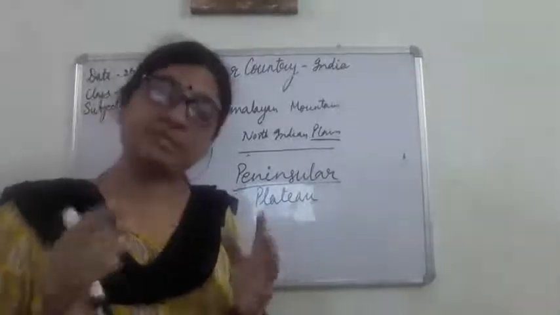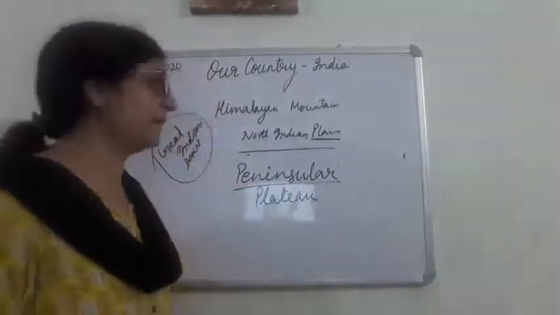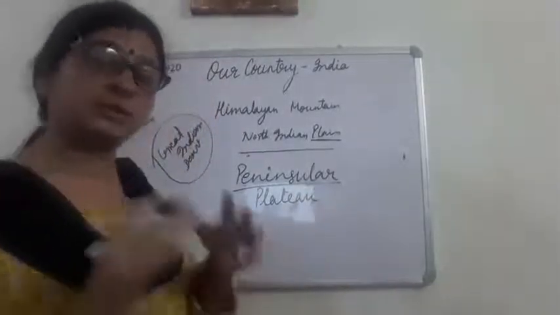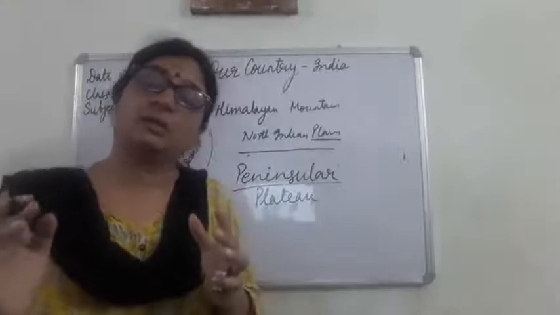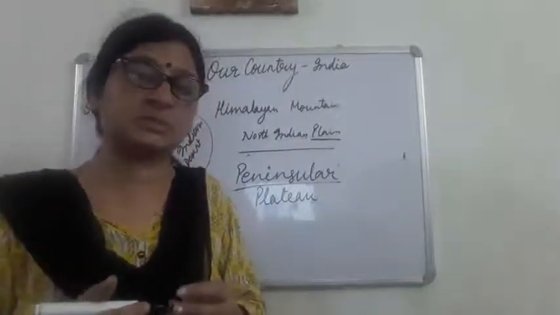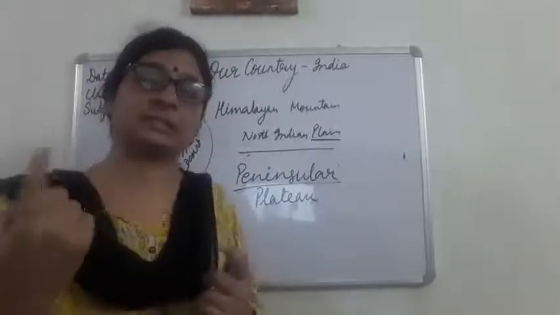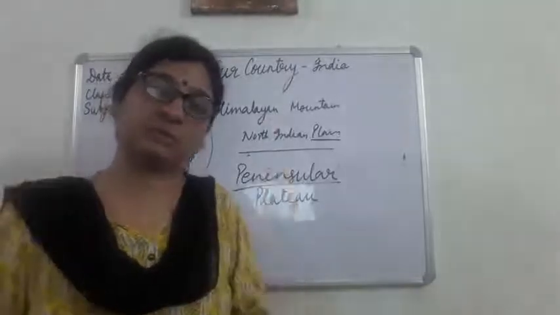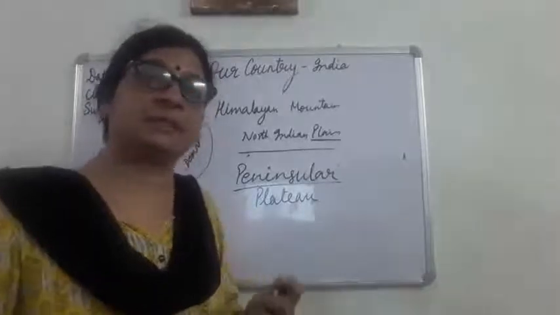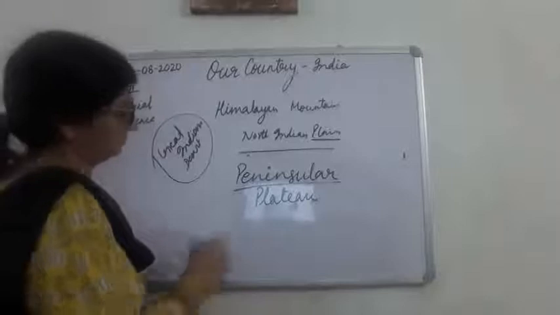So this type of landmass which is surrounded by water from three sides is called a peninsula. And the landmass which is surrounded by water from all sides is called an island. So this is the difference between an island and a peninsula. An island is surrounded by water from all sides, and a peninsula is surrounded by water from three sides only. Okay, so our peninsular plateau is triangular in shape. It is like this.